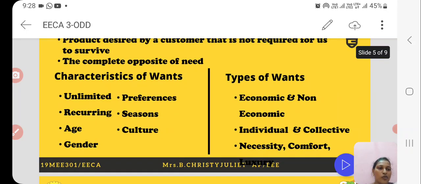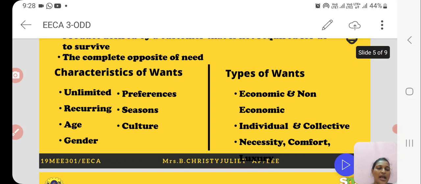And the other type of want is necessity, comfort, and luxury. Necessity means the basic need or the basic want, like food, clothes, shelter, like that. So these necessities can be termed as necessary wants or needs. And the next type is comfort.